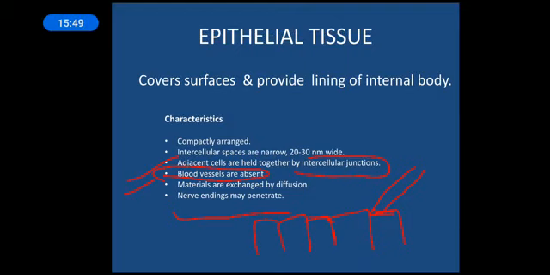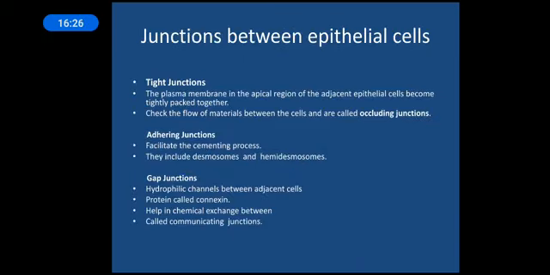So what are epithelial tissues? These are tissues which cover the surfaces and form the lining of the internal body. How can we differentiate them from the other tissues? We can differentiate on the basis of the characteristics. First, the cells are compactly arranged, intercellular space is very low, and there is very minimal intercellular fluid, a matrix. Third, they have intercellular junctions and blood vessels are absent. This is important. And the nerve endings may penetrate. Okay, and the last one is that materials are basically exchanged with the help of simple diffusion. That's all about the epithelial tissue characteristics.